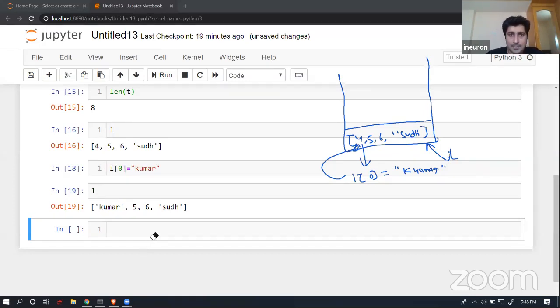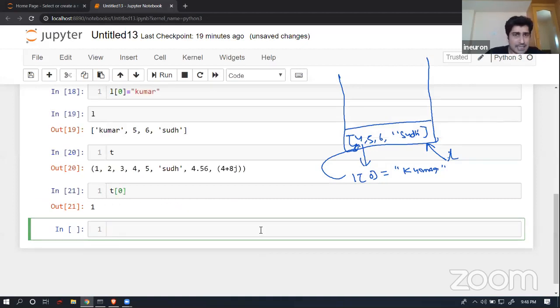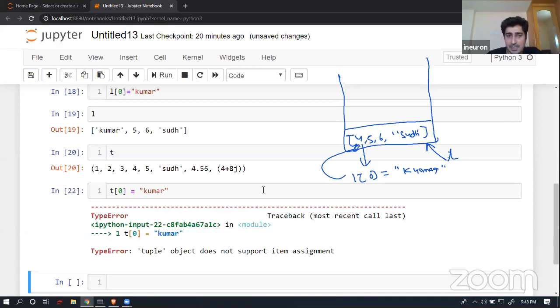So here I'm going to access a tuple T, and I will try to access an element available at 0th index. That is completely fine. I can do it even in a list. I have done these things. Now on 0th index, let's suppose there is an element 1 which is available. I will try to replace this with KUMAR.